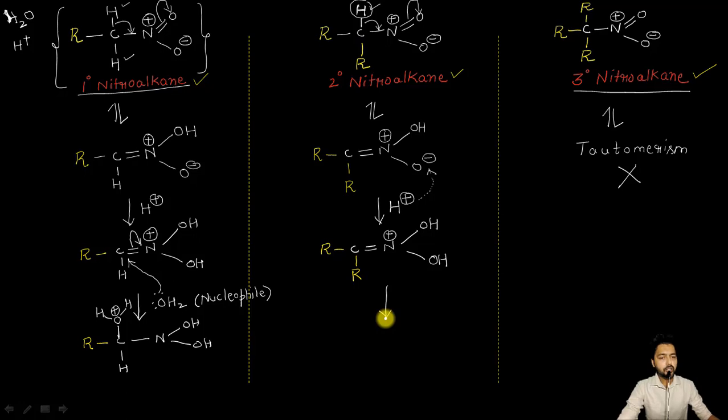In case of secondary nitroalkane, after the action of the acid as a catalyst, water will now be playing its role once again as a nucleophile.